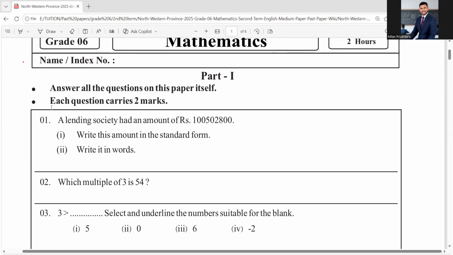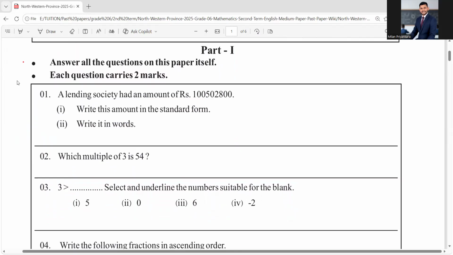So when you have this kind of thing, you don't need to answer from the first question to the last. You can start with the easiest one, right? And you calm down, and then you can do better. Fine. Okay. Now let's go with the first question.